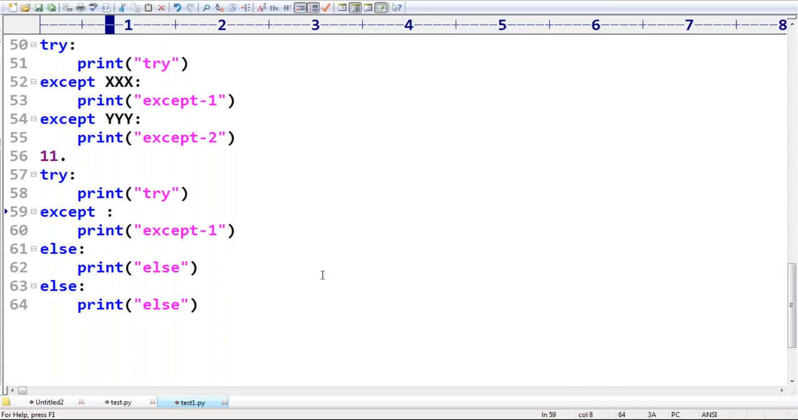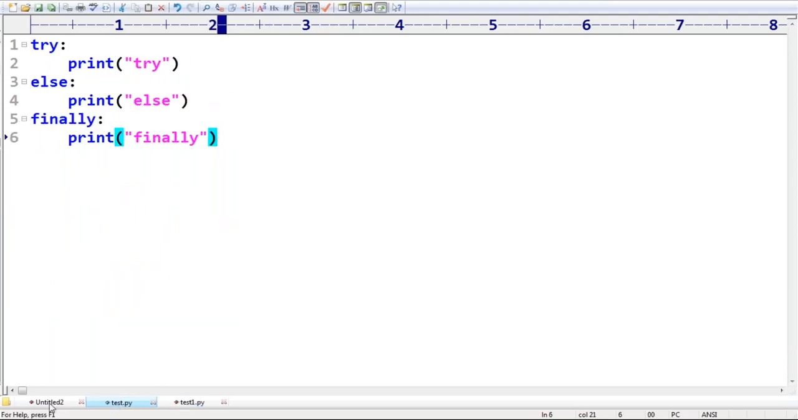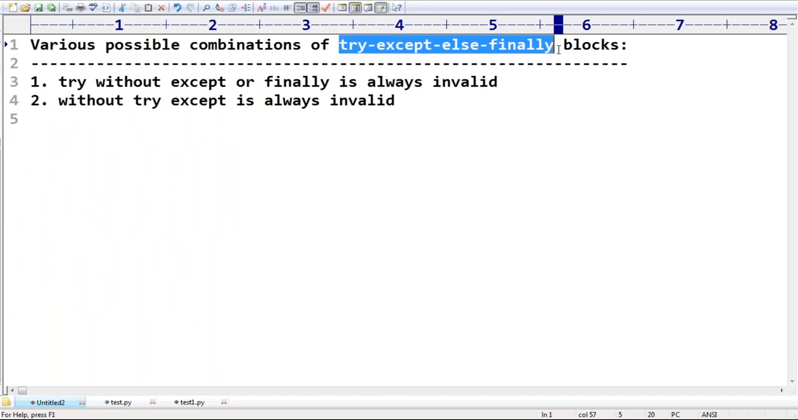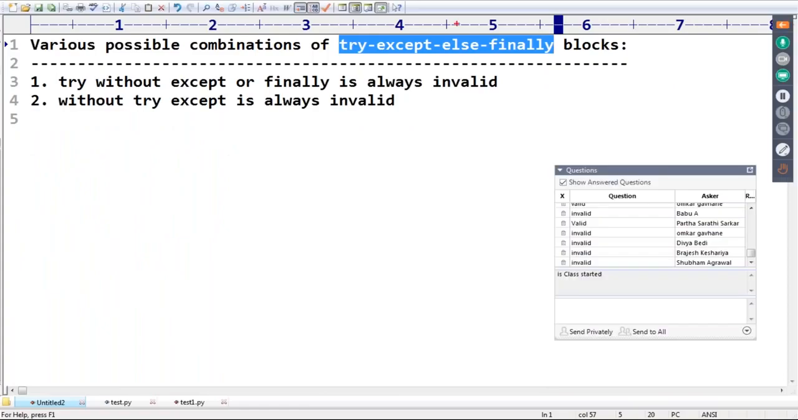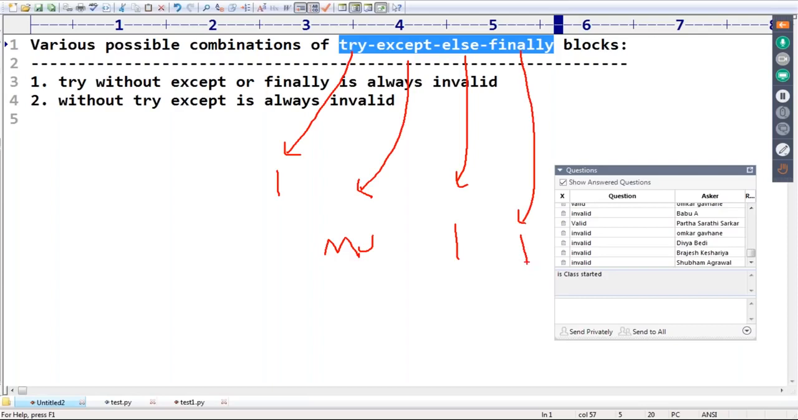Invalid. Sir, try except else finally. In this syntax, at any point of time, you can take a try only once. How many except blocks? Multiple you can take. Else, compulsorily it should be only one, and finally should be only one. Remember this one, sir. How many else blocks can you take per try? Only one.